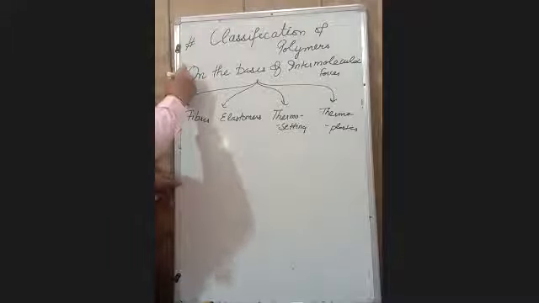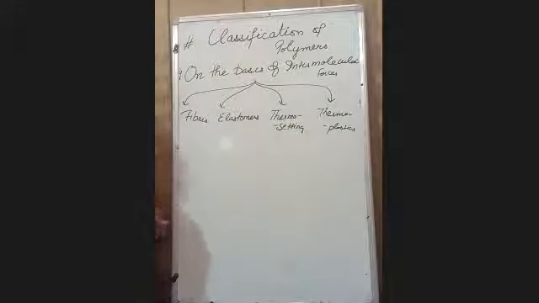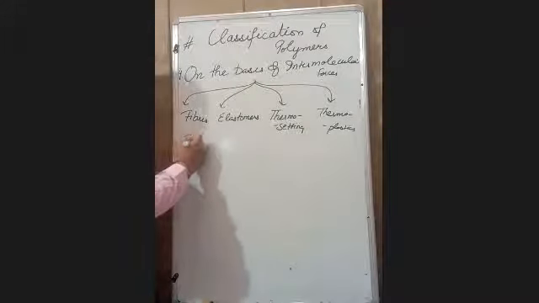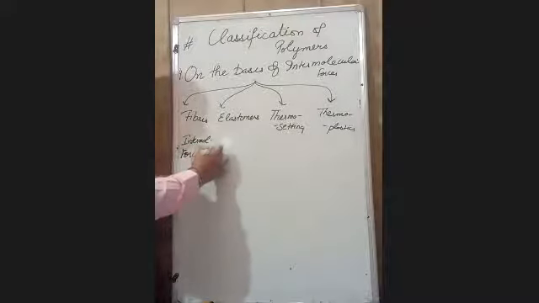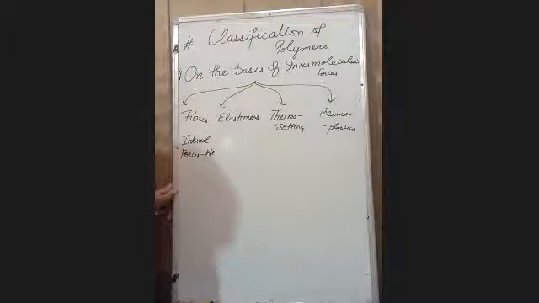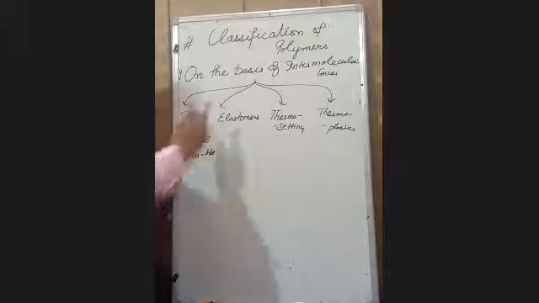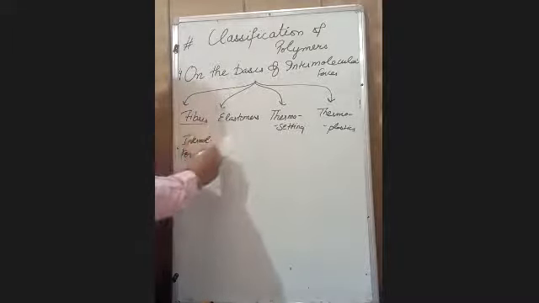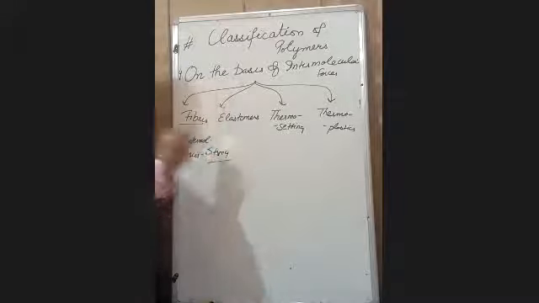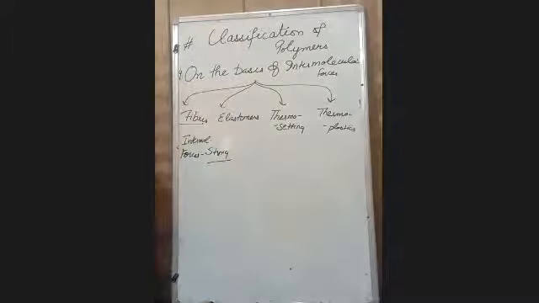We have a total of 5 modes. Fibers. In this, the intermolecular forces, which are the forces present between the monomers, are strong. Fibers are used in making clothes.